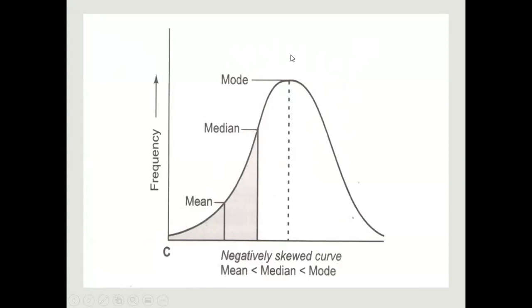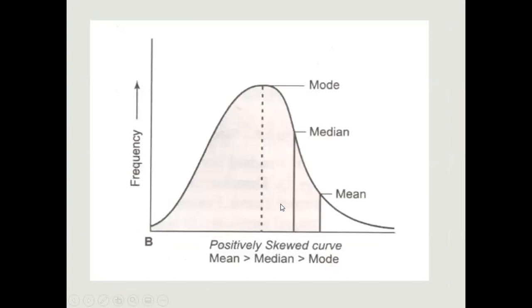So many samples are present here, that's why mode comes here. But when we take an average, the median is always in the middle, meaning your mean will be lesser all the time when it is negatively skewed, whereas for the positive it will always be the last one.